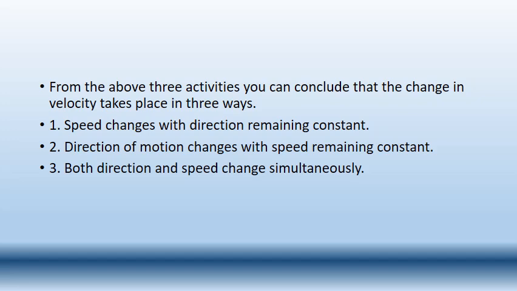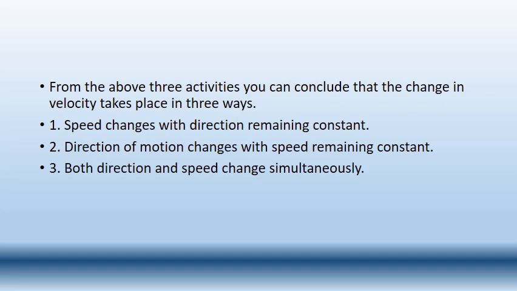One is the inclined plane, one is a stone moving in a circular path, and the other is throwing a stone. So in all the three activities, what did we observe? Why did we call them non-uniform motions? Because speed changes with the direction remaining constant, direction of motion changes with the speed remaining constant, and both direction and speed change simultaneously. So these are the factors we have observed, right? In the previous example, both direction and speed changed. In the circular path, even though the speed is constant, the direction has changed.